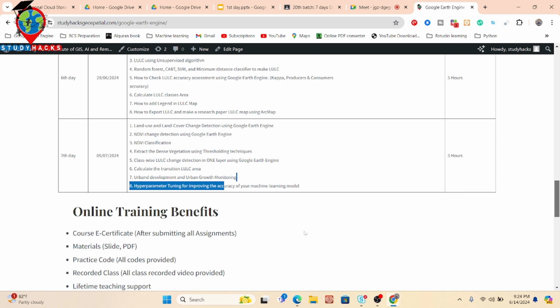You try to do these assignments, and when you face any problem doing them, you can simply show me your problem in our problem solving 1 hour class. In the problem solving 1 hour class, you can simply share your screen and discuss your problem. Then you can easily get everything, and you can complete your assignment. You can also get all of the slides, PDFs, reference books from our Google Classroom. You can get all of the practice code, as well as the recorded classes, and finally lifetime teaching support. After completing the total 7 days online training program, when you face any problem regarding this program, you can get the support.